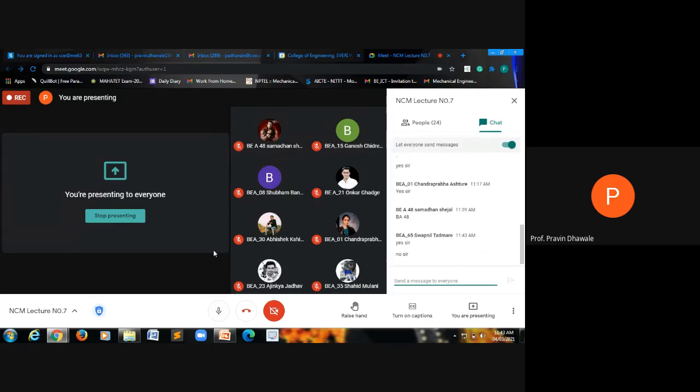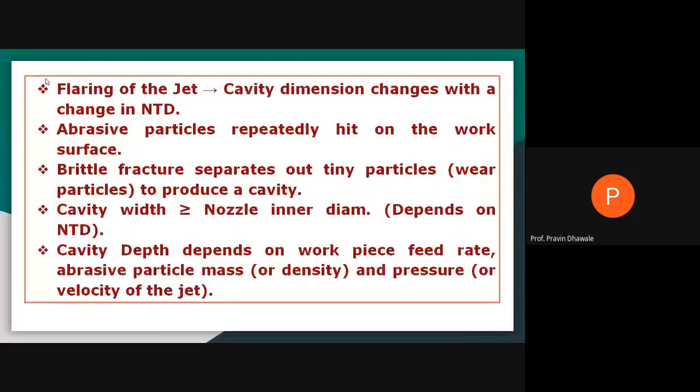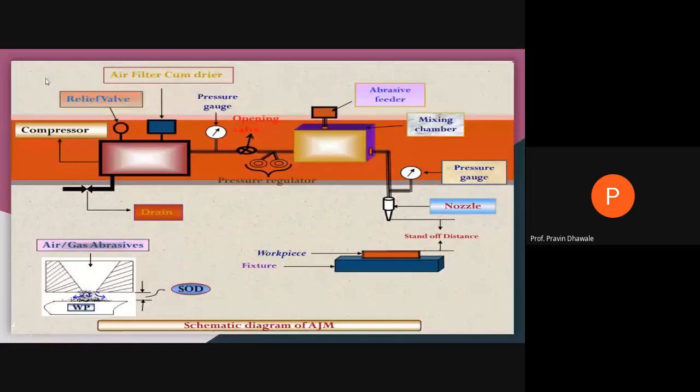Okay Swapnil, now we'll move forward. This is the schematic diagram of abrasive jet machining, right? If you observe this diagram, it clearly shows how the abrasive jet machining operation is carried out. Here, as I told, we require high pressure